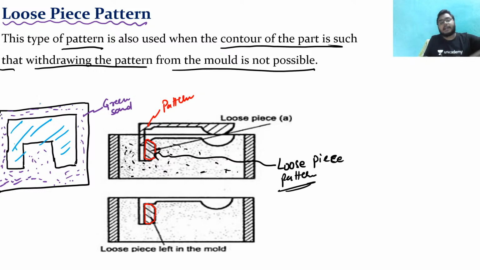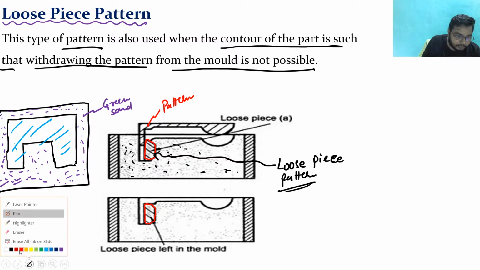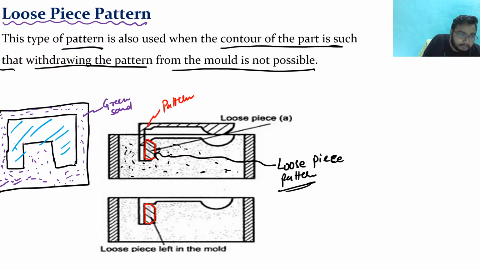Now, when you try to lift this pattern, you will not be able to lift it, right? But suppose I provide some loose piece pattern before molding, like this or like this.